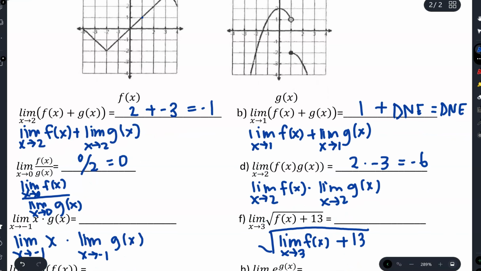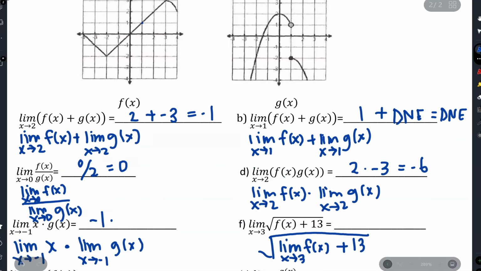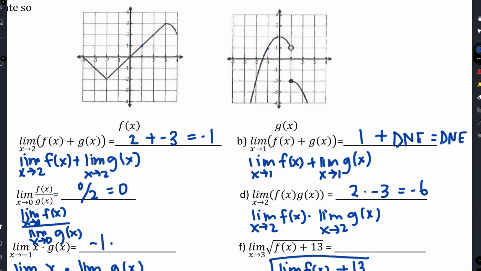All right, so what about this one? Limit as x approaches negative 1 of x times g of x. Since it's multiplication, I'll do direct substitution right here. So the limit as x approaches negative 1 of x, that's going to be a negative 1. The limit as x approaches negative 1 of g of x, so negative 1, it's a positive 1. So when I multiply those two things together, it gives me a negative 1.